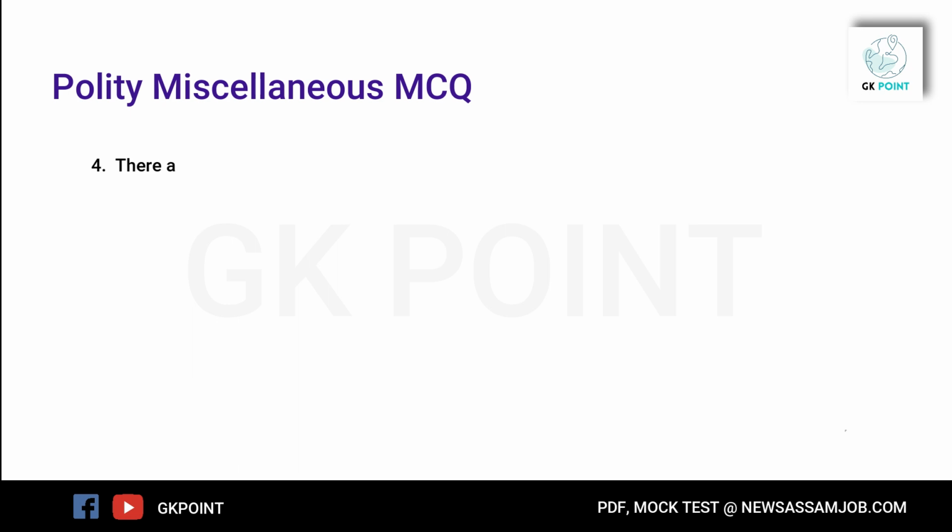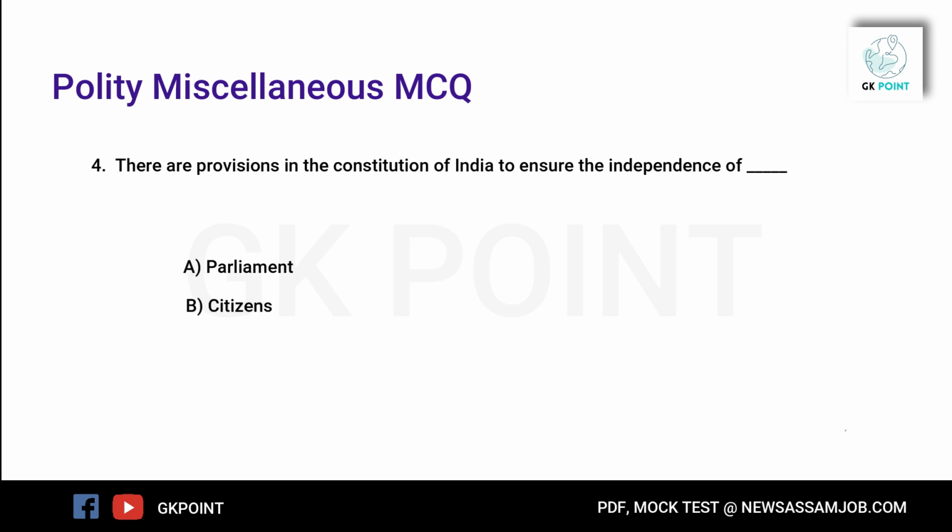Question number 4. There are provisions in the Constitution of India to ensure the independence of this. Option A Parliament, option B Citizens, option C Judiciary, option D both A and B. The correct option is option C, Judiciary.